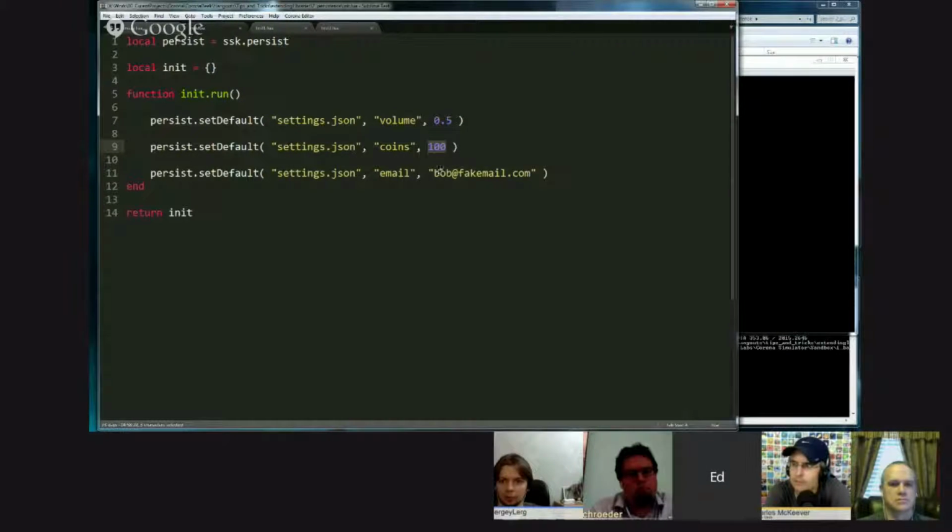Now this email, Bob at fake email. This is another case where you've got one line of code, but underneath that is the logic to say, if it's not set, right? So the logic behind this does all that. It says, does the file exist? Oh, the file doesn't exist, I need to create it. Does the setting exist? The setting doesn't exist, I need to create that. But it's a little smarter than that.